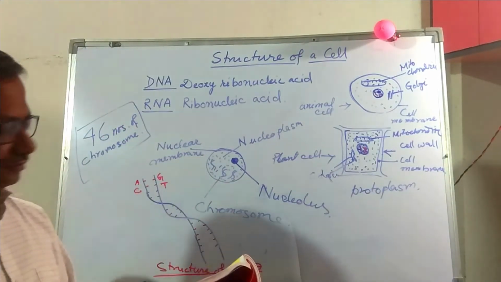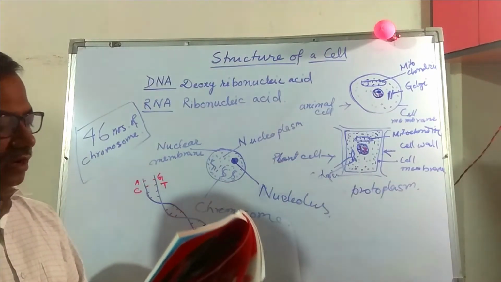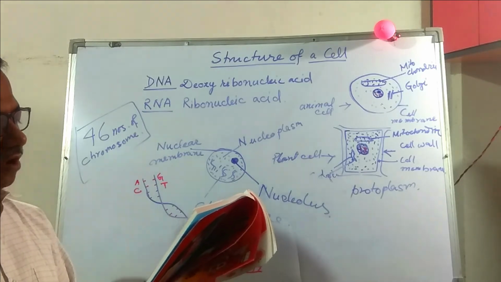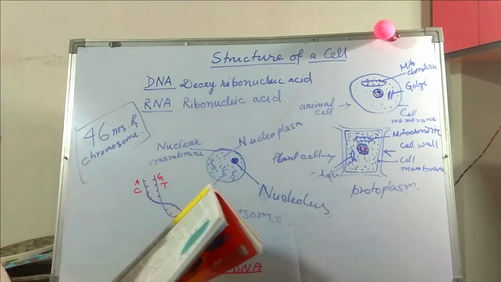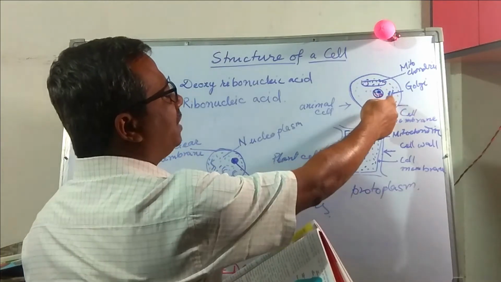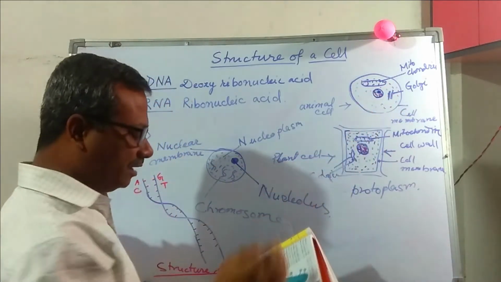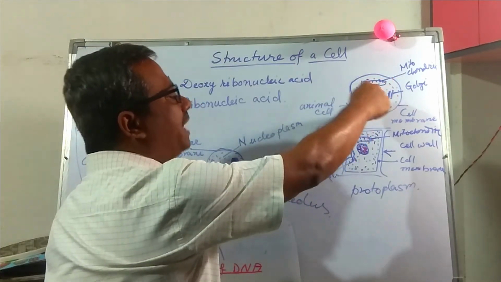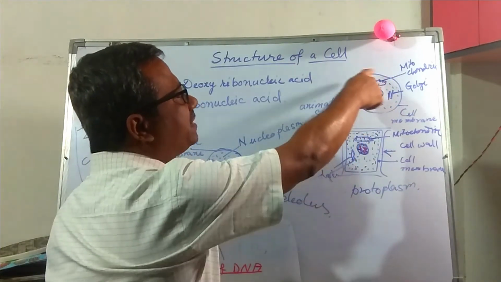Cell organelles are small structures found floating in the cell, and each one of them performs some function or the other. The cell organelles mitochondria, Golgi apparatus, ribosome, plastid all float or are suspended in the cytoplasm.